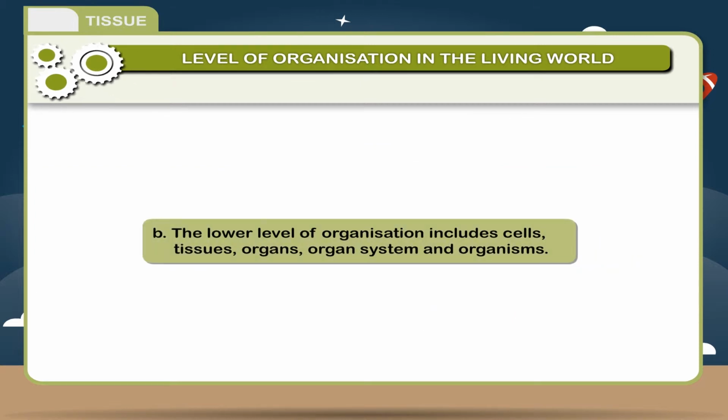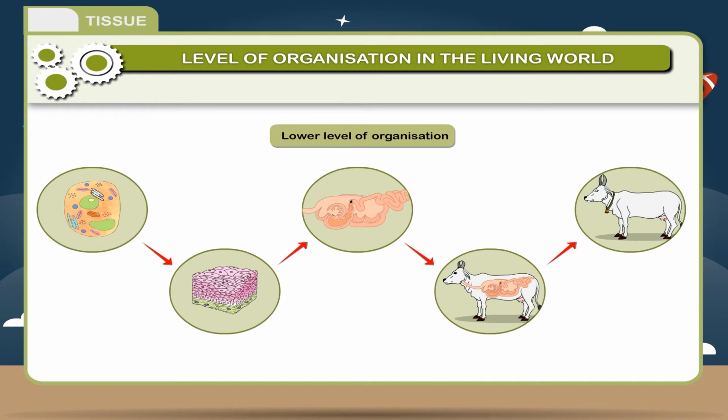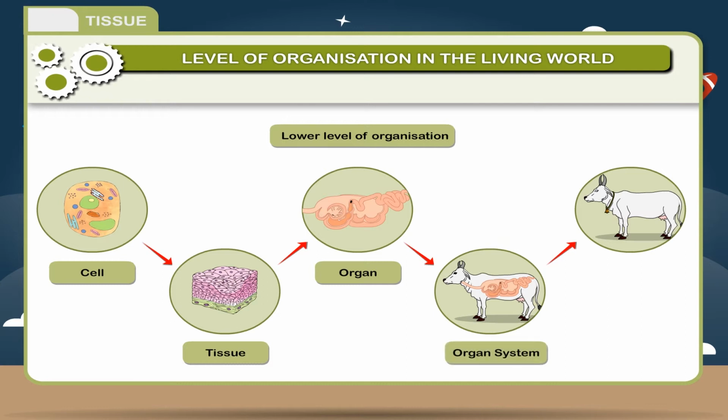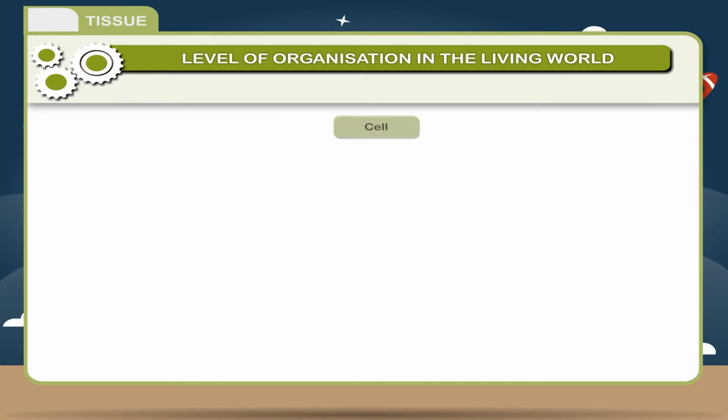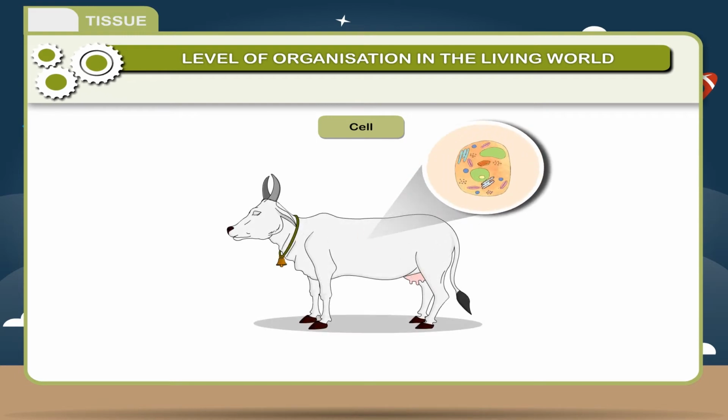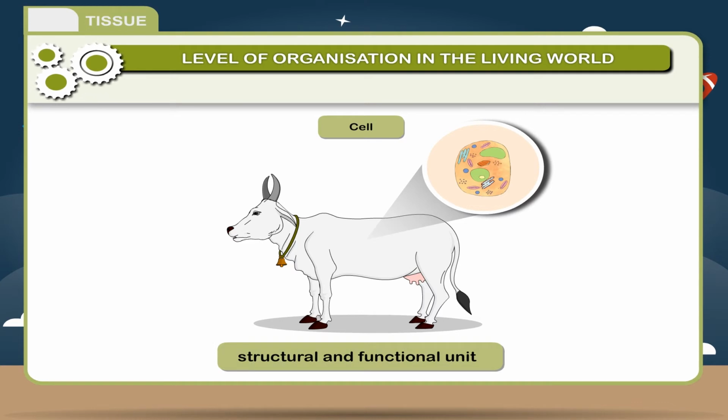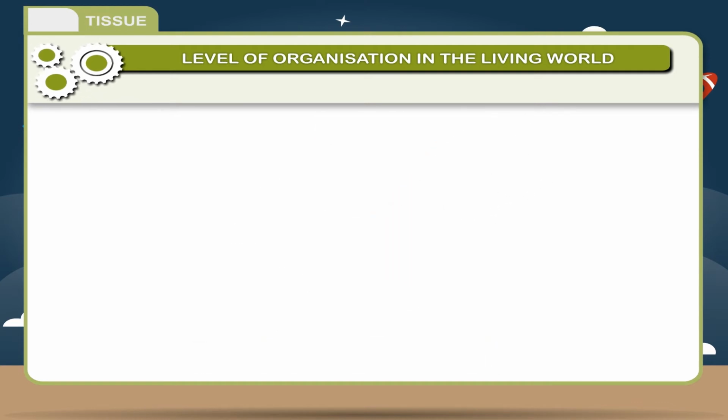B. The lower level of organization includes cells, tissues, organs, organ system, and organisms. Lower level of organization: cell, tissue, organ, organ system, organism. Cell. Cells are the smallest or lowest unit of lower level of organization. Cell is a basic unit of life that can exist independently. So, it is also called the structural and functional unit of all living organisms.